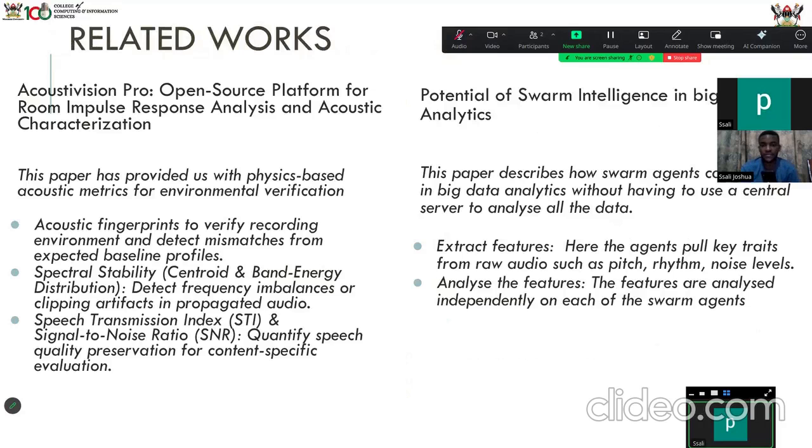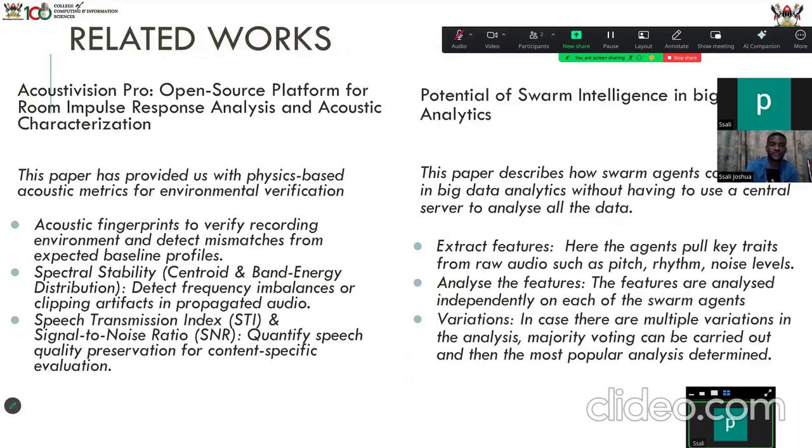So the related works that have been done in this area, we have Acoustic Vision Pro, which is an open source platform for room impulse response analysis and acoustic characterization. It's an open source tool, but a paper was also published about it. It uses acoustic fingerprints to verify recording environments and detect mismatches from expected baseline profiles.